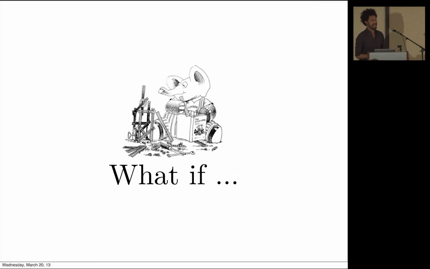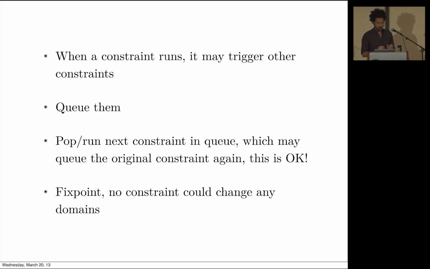So I had a talk with Dan. I was like, Dan, the cKanren thing, it doesn't quite work the way that I want. And I sort of thought, what if we do things just slightly differently? When a constraint runs, it will trigger other constraints, but instead of running them, we queue them. Right? This is the big idea. We put them into a queue. And what happens is that once that original constraint is done, we now have a queue of constraints that need to run. And what will happen is we'll pop off the first thing in the queue, and it will re-queue the original, and that'll go back into the queue.